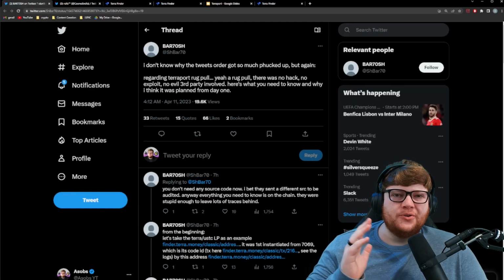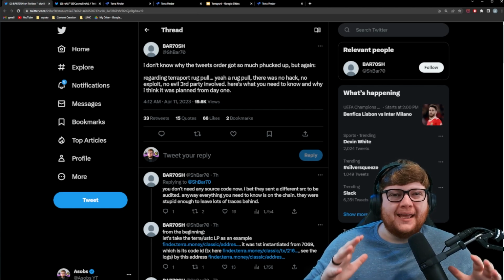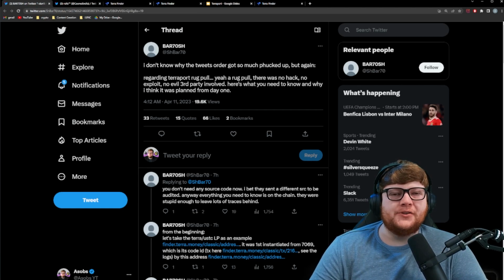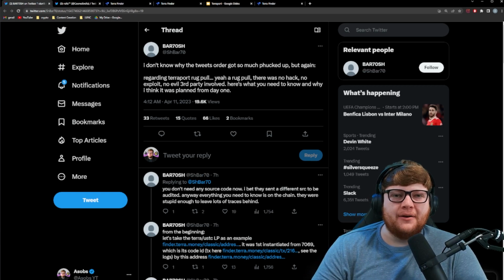Second, I want those responsible, either directly those who hacked Terraport or those who showed extreme negligence that led to the hack, to be held responsible for their actions. First off, there are two Twitter threads I want to go over where people showed a bunch of evidence publicly, which has not been shown by the Terraport team right now, unfortunately.